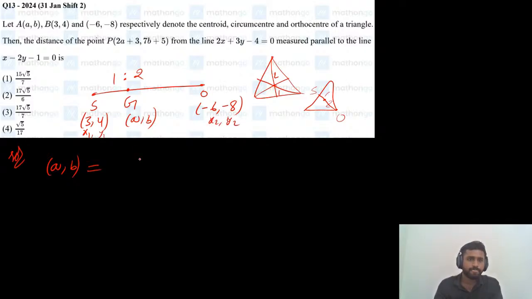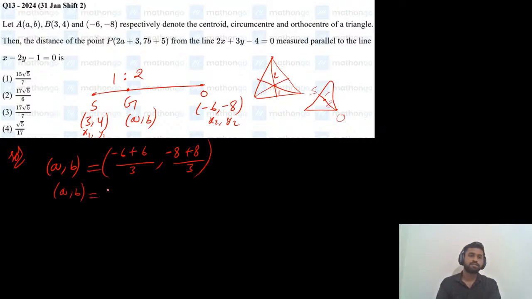So m1 x2 plus m2 x1, which is plus 6, divided by m1 plus m2 comma m1 y2 plus m2 y1 divided by m1 plus m2. So a comma b we got as 0 comma 0. The centroid is the origin.